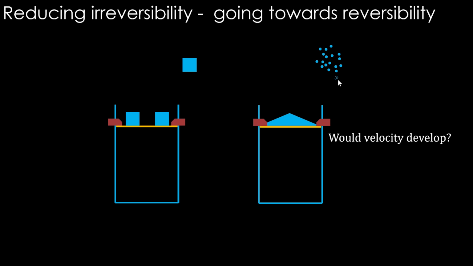Those kinds of processes are called reversible processes. You put the grain back, it will go to the original state. If you put a chunk back here, it will not go back to the original state. Okay, so the reversible processes are almost like they stay in equilibrium all the time.